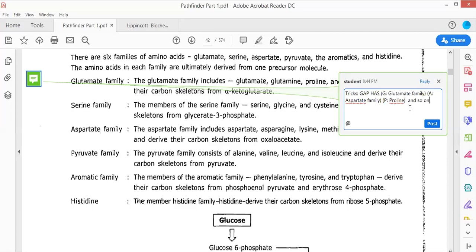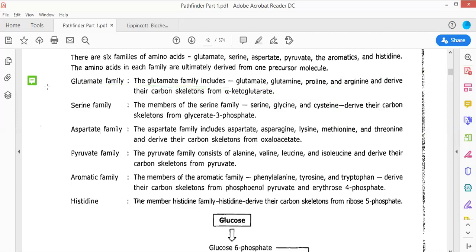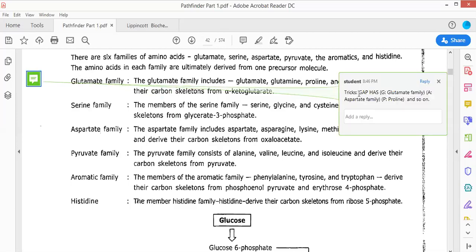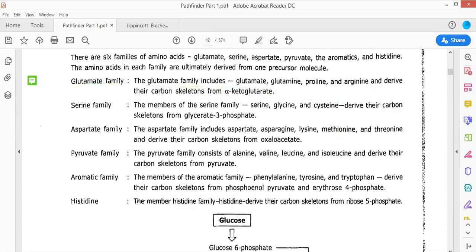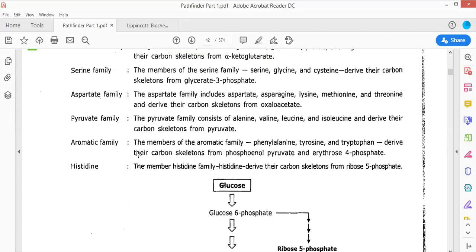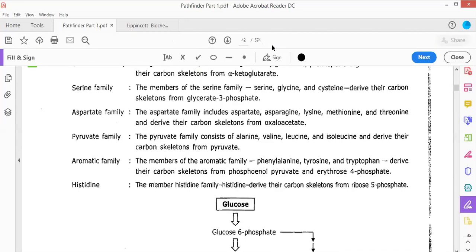Okay, so you don't have to remember everything. You just have to know the family names, which you can remember by the trick GAPHAS. And then you have to remember which is the smallest family and which is the largest family. The smallest family is the histidine family, and it is the one that is responsible for the formation of the histidine amino acid.